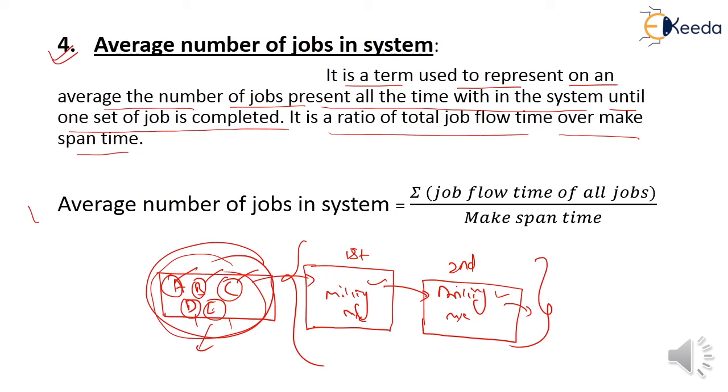The average number of jobs in the system is calculated with the help of this formula. It is the summation of the job flow time of all jobs with respect to the makespan time.